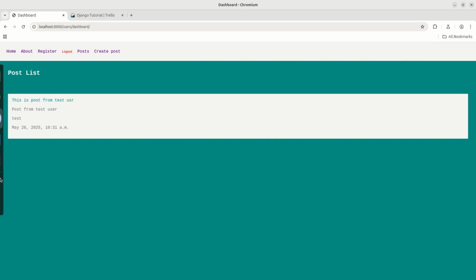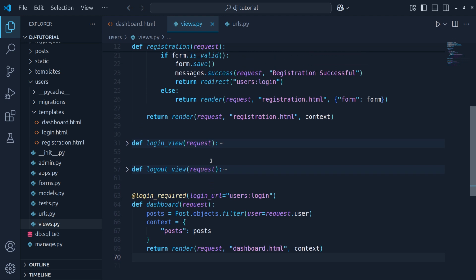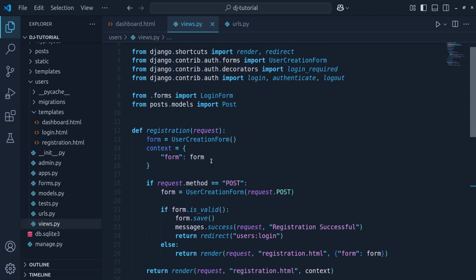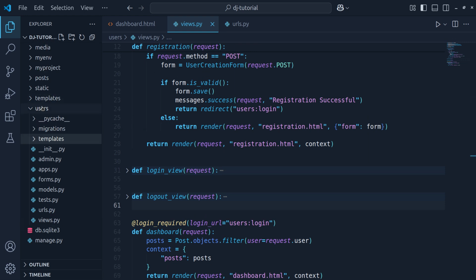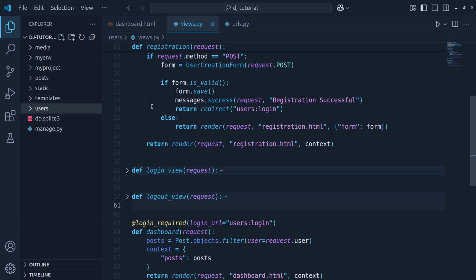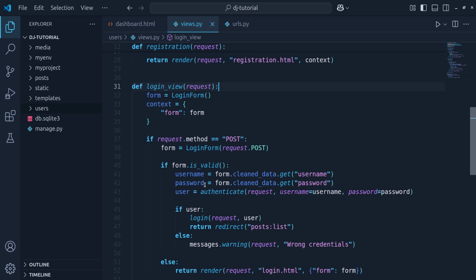Okay, now what I'm going to do is I will put the dashboard link in the navbar, sorry, actually the navbar view. And another thing that I'm going to do is, whenever a user logs in, I will redirect them to the dashboard page.